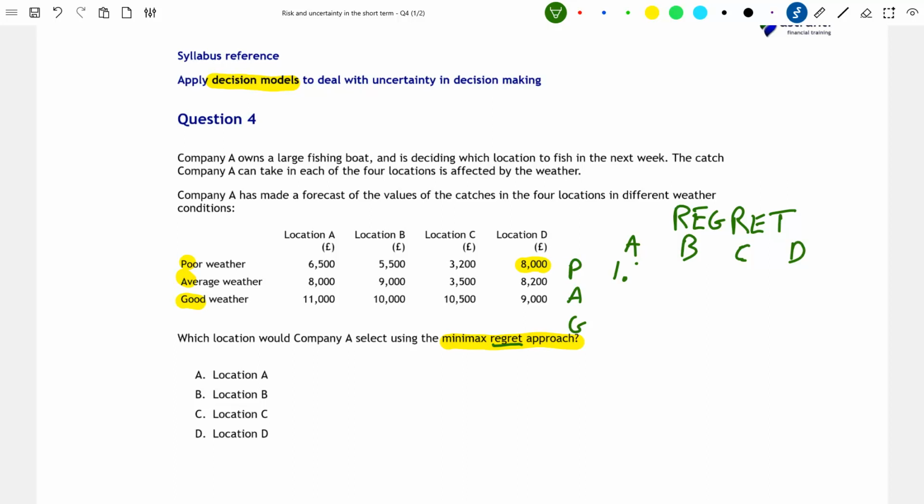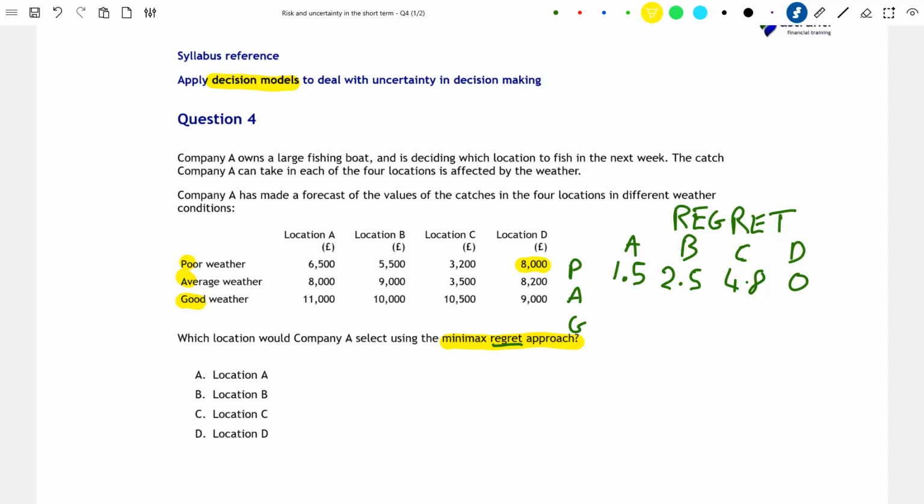So I'll put 1.5. Each of the values in our regret table will be in thousands in order to save some space. In location B, our regret is 1,000 more at 2,500. And lastly, location C, 8,000 minus 3,200 is £4,800. And of course, in location D, we regret nothing. We're in the best possible place.